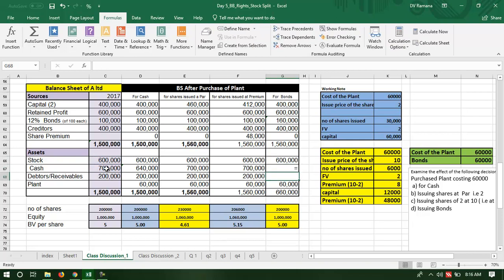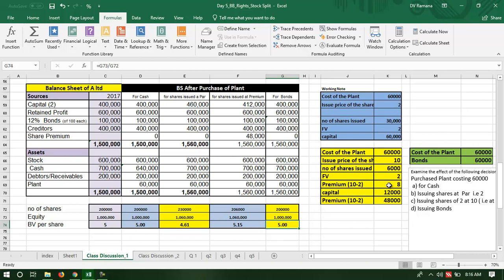No change in the cash because we have not paid cash, and no change in the receivable because nothing happened on any other trade. In this case, the face value, the capital is not affected, equity is not affected, only a liability has increased. So therefore, the book value per share has not changed.